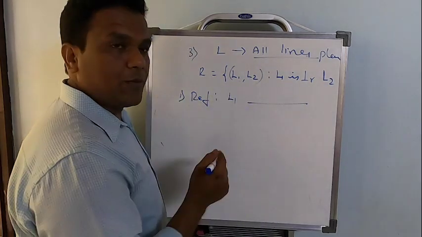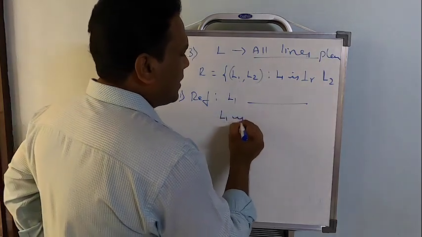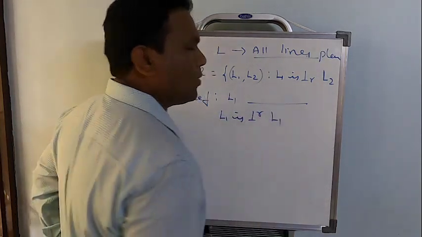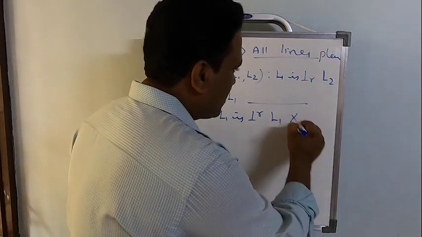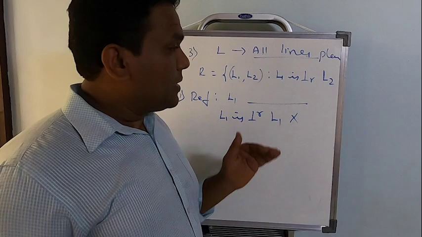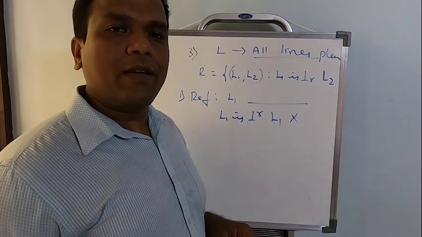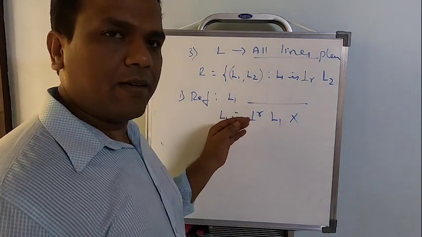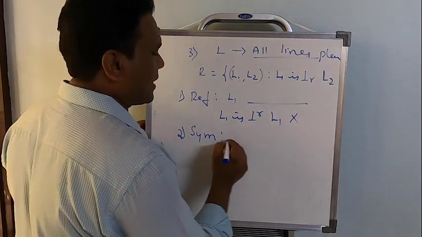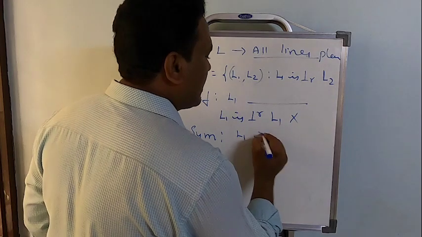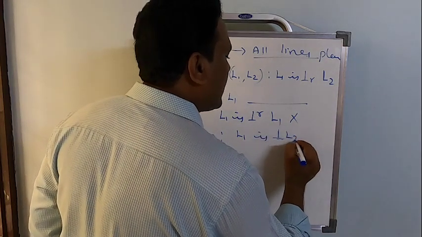Suppose it has to be reflexive, you should write a statement L1 is perpendicular to L1. That means a line is perpendicular to itself. But this is not true. Therefore, the relation R is not going to be reflexive. Now, to check with symmetric, L1 is perpendicular to L2.